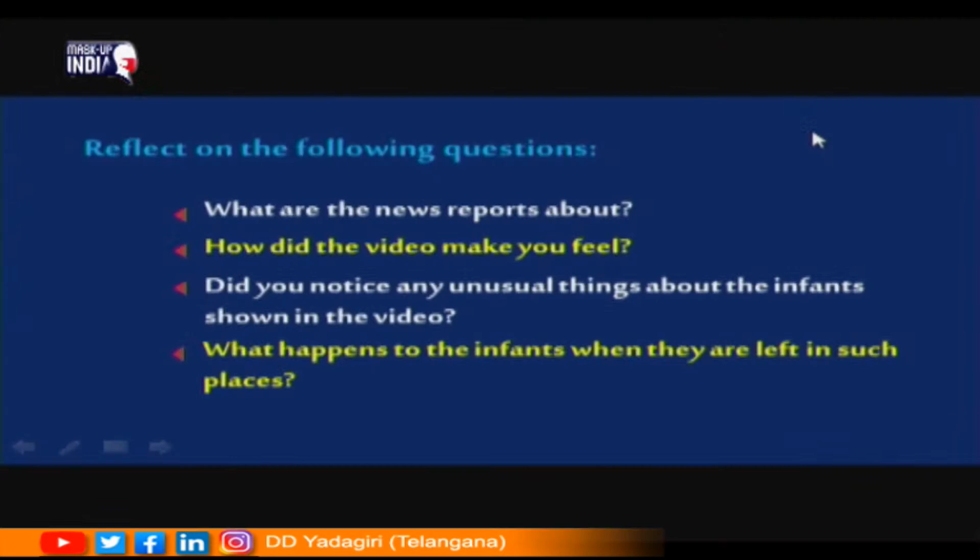Now the next question is, what happens to the infants when they are left in such places? When children are left in such places, some children die, and some children are eaten up by different animals, and sometimes luckily the infants, the abandoned babies, are also rescued by the local residents. So these are the things that happen to the children when they are abandoned to different places. Now based on this theme, we are going to discuss one important poem written by Dr. Surya Nasim. Before we discuss the poem Abandoned, let us look at the introduction to the poetess.